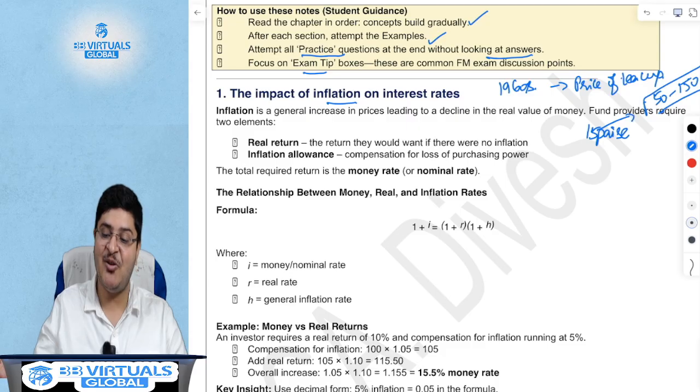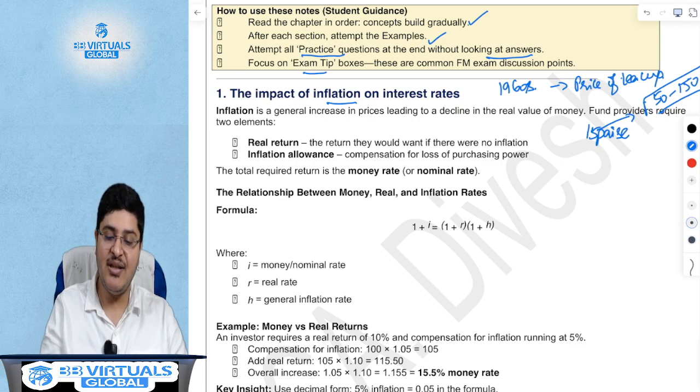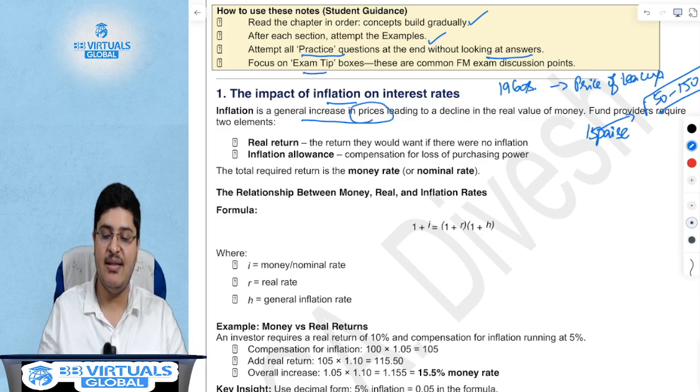That 15 paise today has become 50 to 150 rupees. This is nothing but inflation. So inflation is the general increase in the prices which lead to a decline in the real value of money.